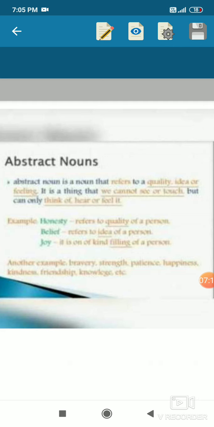Now abstract noun. Abstract nouns refer to a quality, idea or feeling. The main important thing is we can't see or touch these kinds of nouns. We can only think, hear or feel them, like honesty, belief, joy, happiness, strength, patience, kindness. These are the feelings or qualities of a person which can only be observed or felt. We can't touch them, we can't see them, we can only observe them, hear them, think about them, feel them or realize them. So such kinds of nouns are known as abstract nouns.